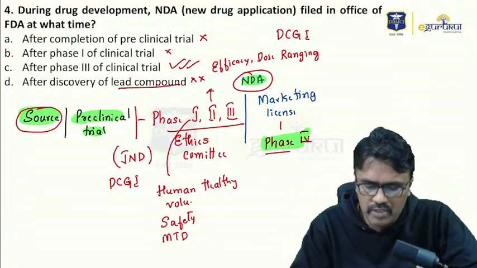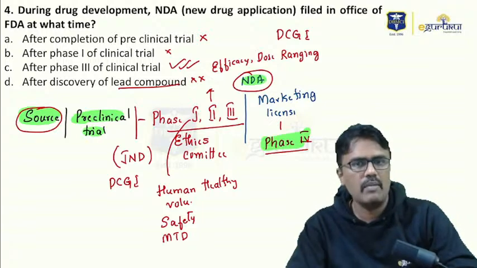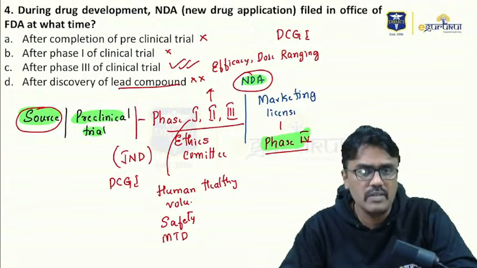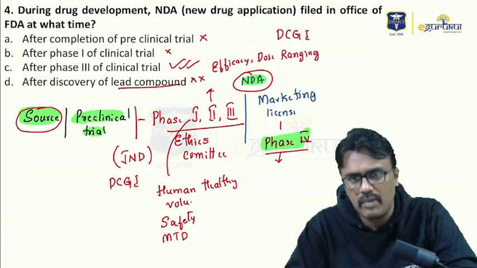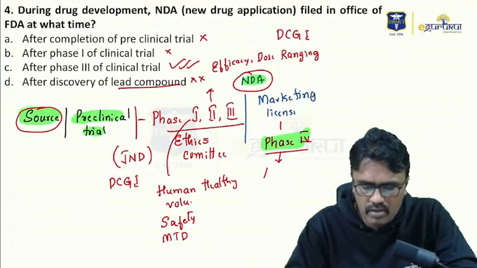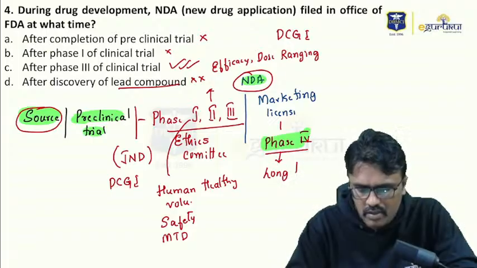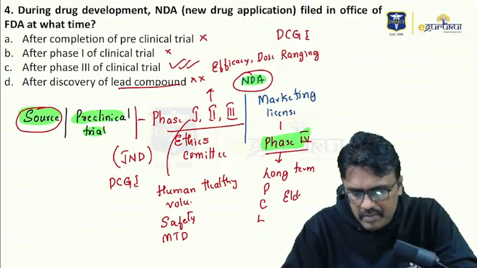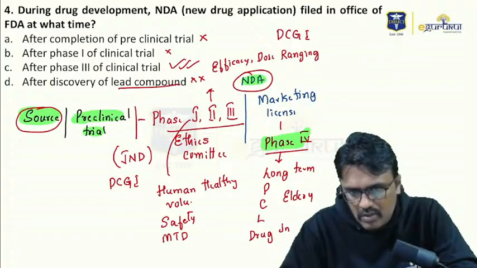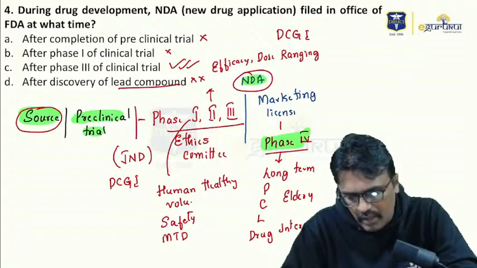So what do you do in phase 4 trial? I think now the vaccines have come out, and why are we still doing studies? Because we want to check what happens when the drug comes to the market. What are the long-term side effects? What happens if I give it to the pregnant, children, lactating, and elderly? And we check for drug interactions. To check all these things, we do this phase 4 trial.